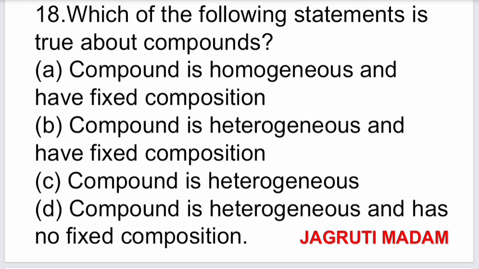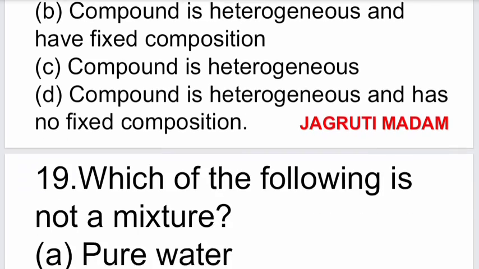Compound is heterogeneous and has a fixed composition. Compound is heterogeneous and has no fixed composition. The correct option is A. Compound is homogeneous and has a fixed composition.